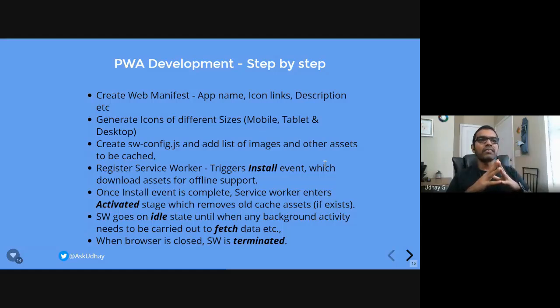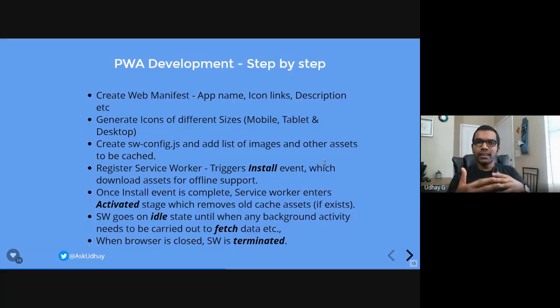And the next thing is you need to create icons of different sizes. Say the Twitter icon, what we are seeing on Apple iPhone devices and Android devices will look alike, right? They look similar, and the same icon on a desktop is going to look similar.